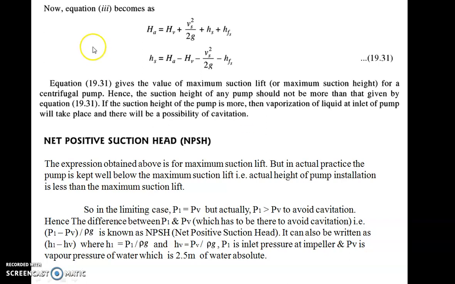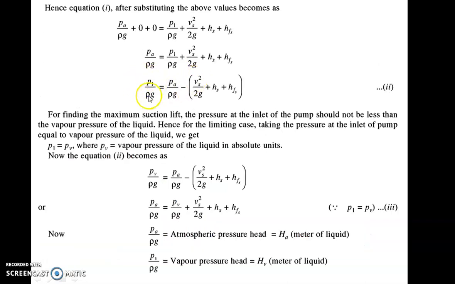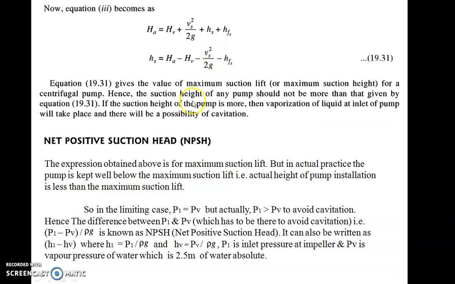Hence the suction height of any pump should not be more than that given by this equation. This is HV, which is PV by rho g. Actually it was P1 by rho g, but it is replaced by PV by rho g for the maximum suction lift condition. But the actual value is P1 by rho g, which is greater than this PV by rho g. So the pressure at that point should be greater than vapor pressure. So this is the limiting condition.